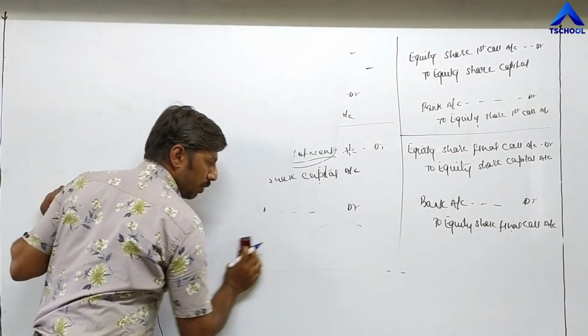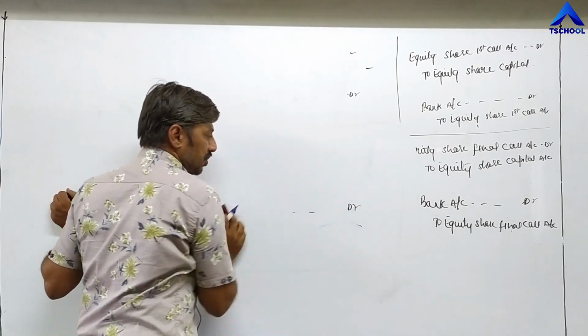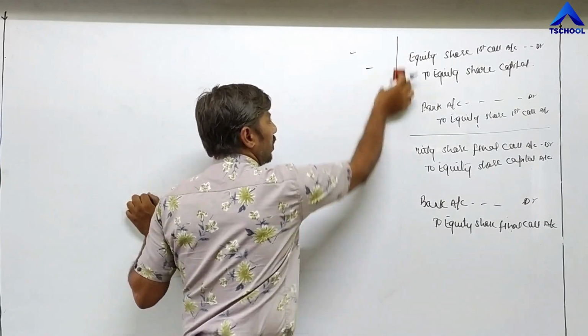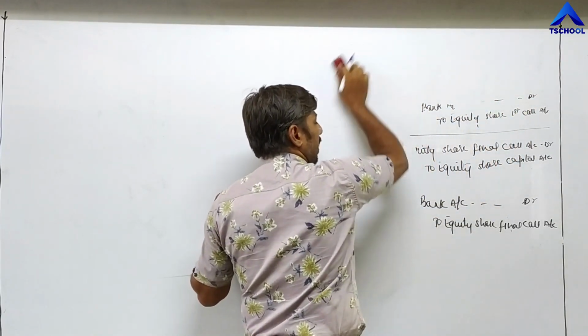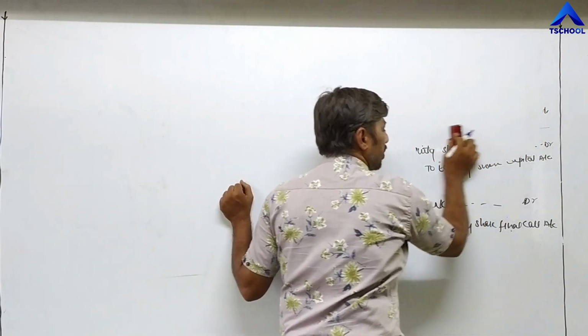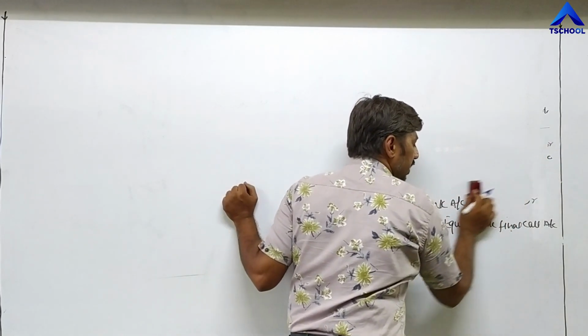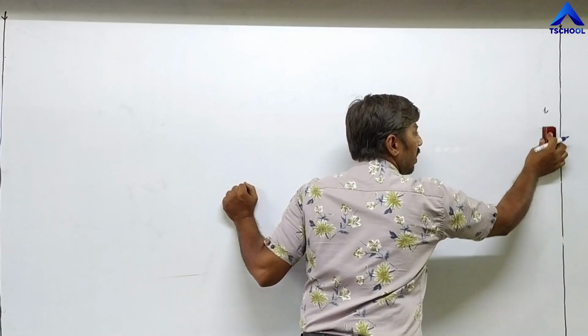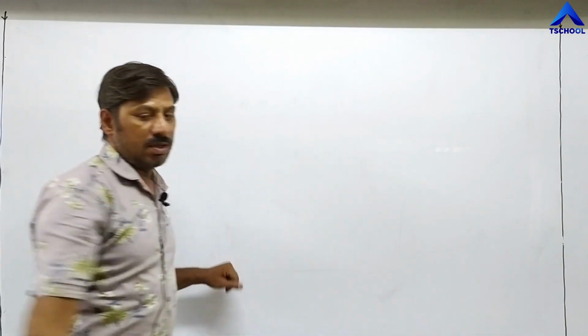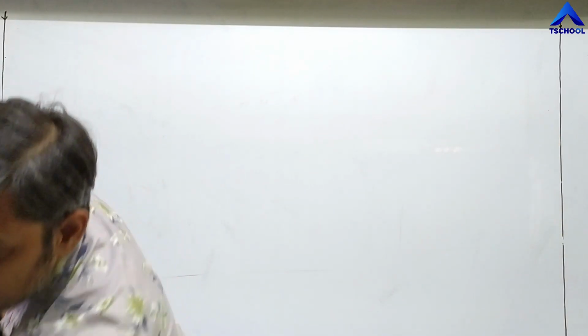So once again try to repeat the entries, especially the first two entries. Bank account debit to equity share application. After that, for transferring application money to the capital account, what is the entry? Equity share application account debit to equity share capital. Now the second part.